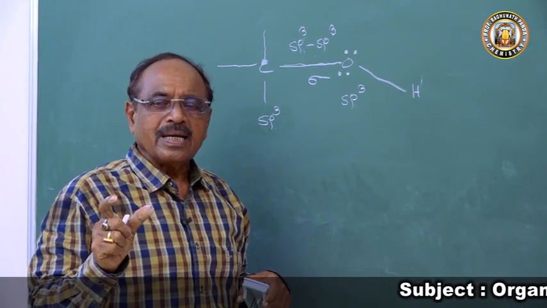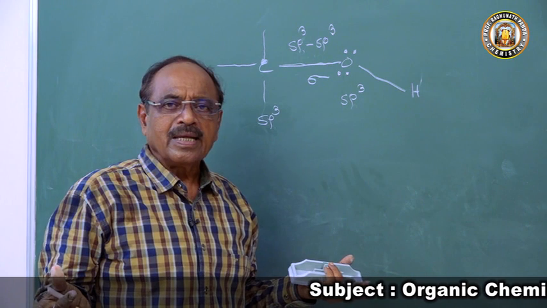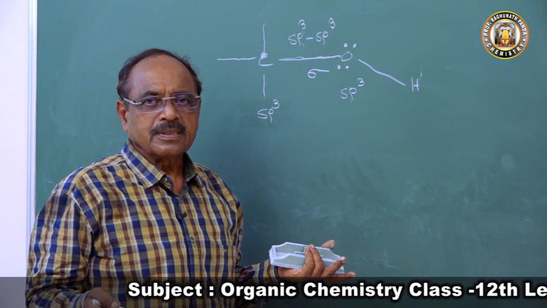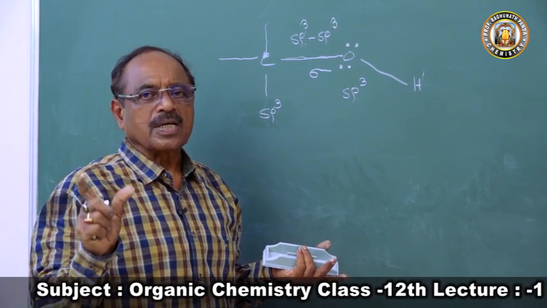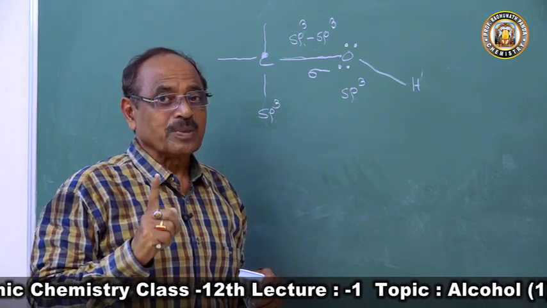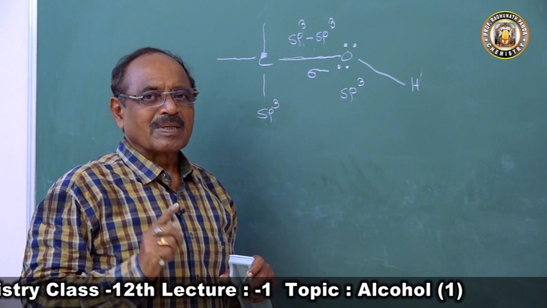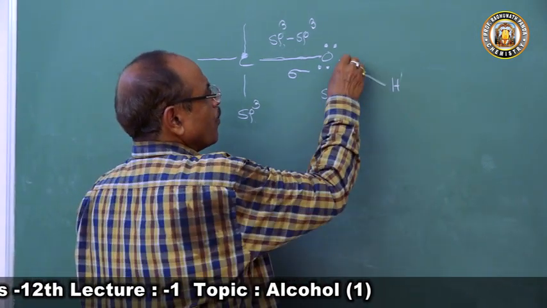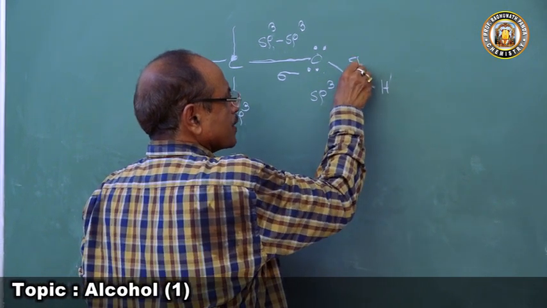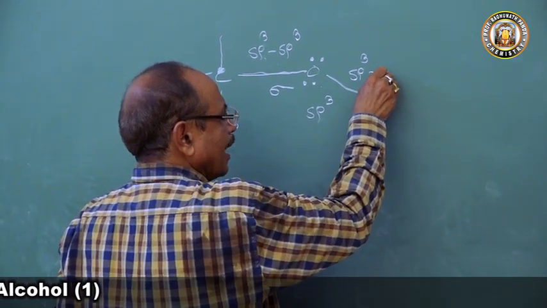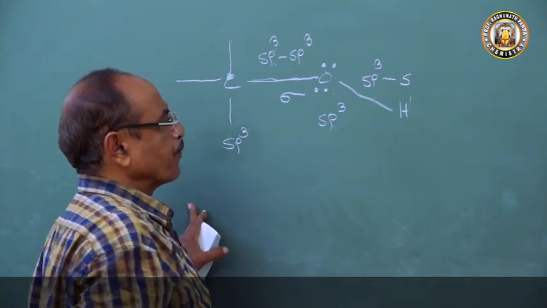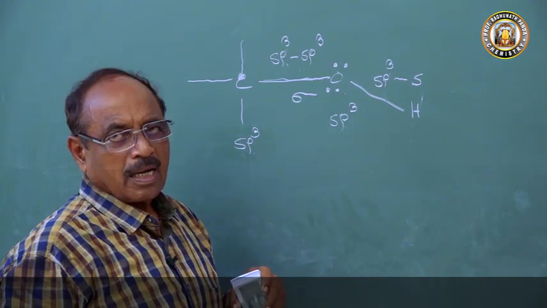So the sp3 hybrid orbital of carbon and the sp3 hybrid orbital of oxygen overlap linearly and extensively to produce the carbon-oxygen sigma bond. Hence this carbon-oxygen sigma bond must be a very strong bond. Then the O-H bond is formed by the overlapping of the sp3 hybrid orbital of oxygen and the s orbital of hydrogen.